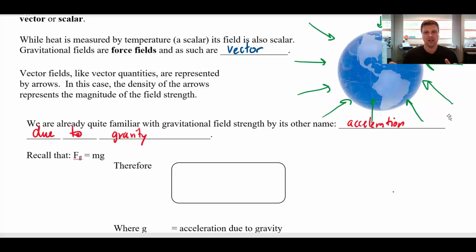No big surprise that the strength of the Earth's gravitational field is really not going to depend on the object that's in it, right? So the strength of the Earth's gravitational field depends on the size of the Earth, it depends on how close you are to the Earth, but it doesn't depend on the object you put in it. So that's why when you drop a rock or you drop an elephant, they both have the same acceleration due to gravity because they're both being acted upon by the same gravitational field strength at the surface.